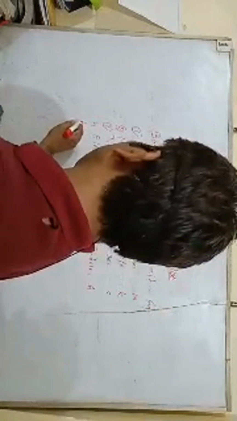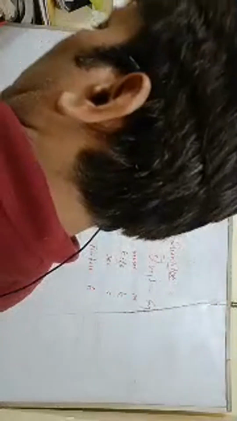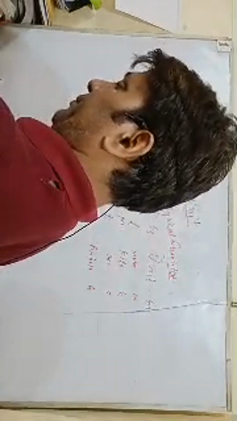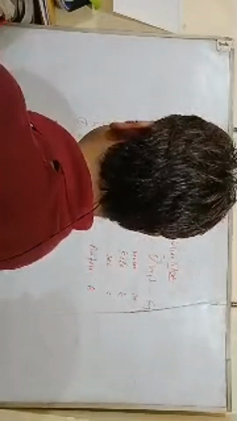And now fifth is the amount of substance.